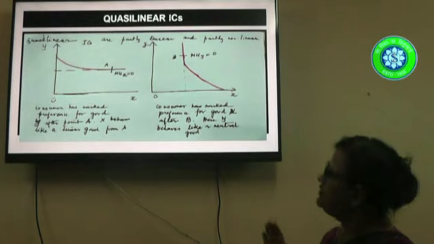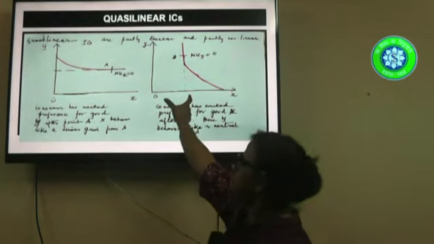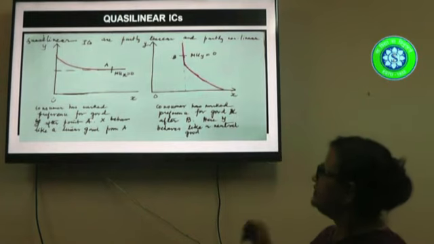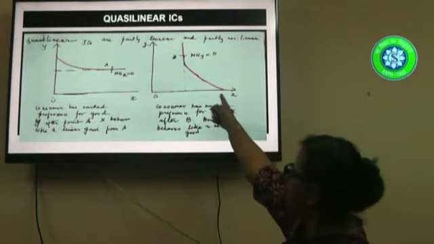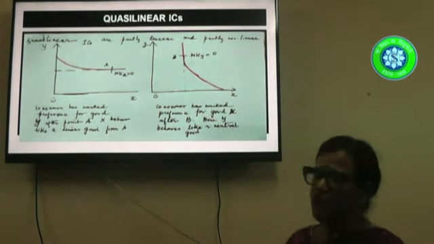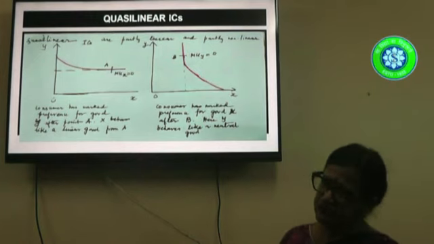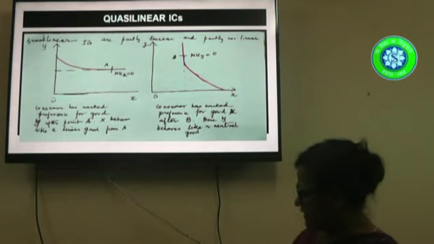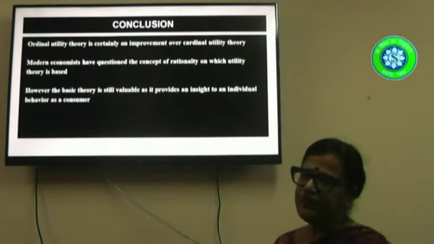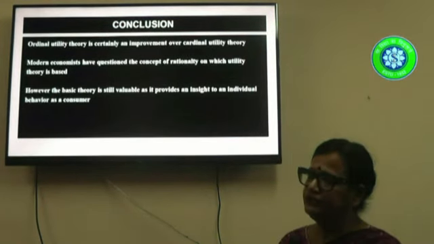Now his indifference curve will be vertical. That means this amount of X must be present for him. So here again we have a non-linear and linear shape. So when we get a combination of an indifference curve which has both linear and non-linear parts, that is called a quasi-linear indifference curve. So finally I would like to conclude, though there are